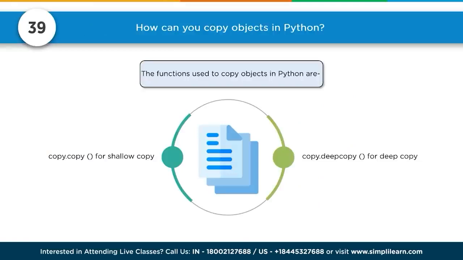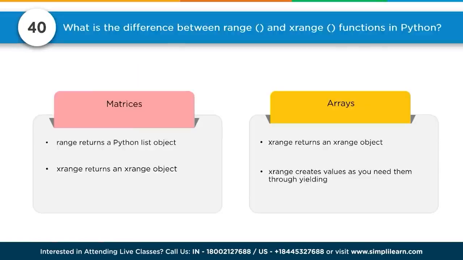Number 39. How can you copy objects in Python? The functions used to copy objects in Python, we have copy for shallow copying and deepcopy for deep copying. Number 40. What is the difference between range and xrange functions in Python?